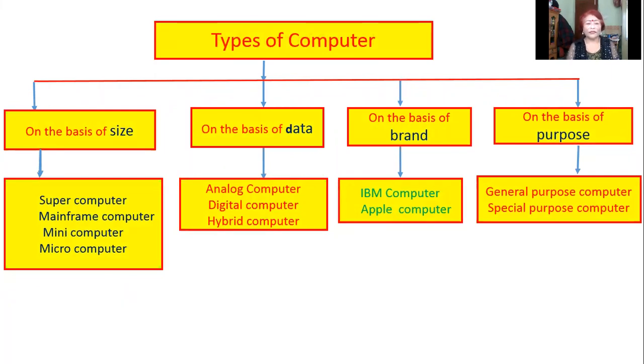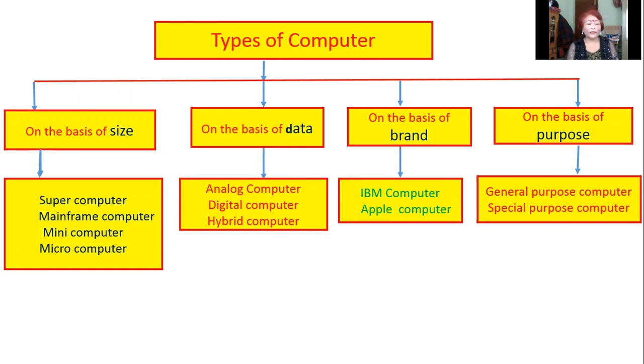Yes, these are the different types of computer. We can classify one to another on the basis of different factors. We can classify it on the basis of size, on the basis of data, you can say its function or work also, on the basis of brand, on the basis of purpose.